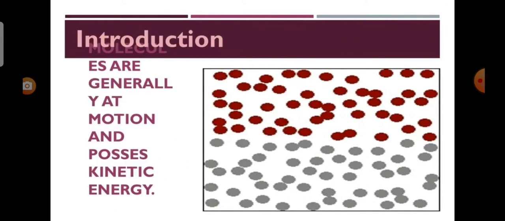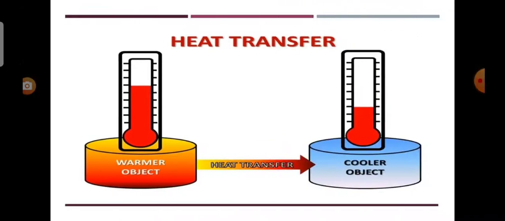All substances in our surroundings are made up of molecules. These molecules are generally in motion and possess kinetic energy. At the same time, each molecule exerts a force of attraction on other molecules and so they possess potential energy. The sum of kinetic and potential energy is called internal energy of molecules.